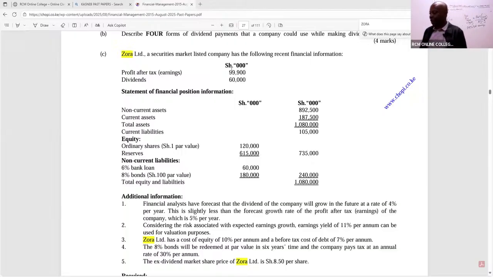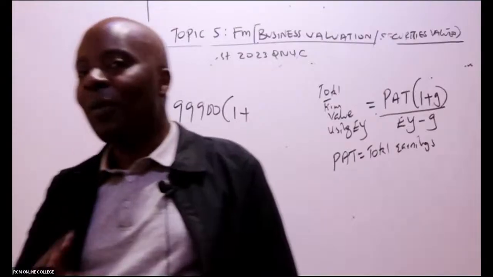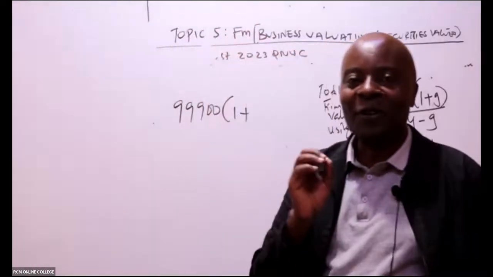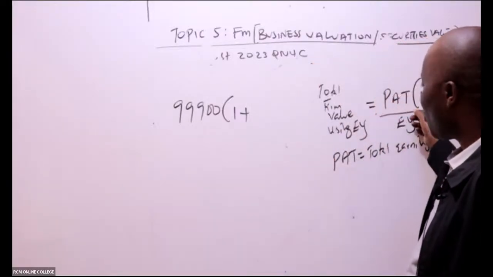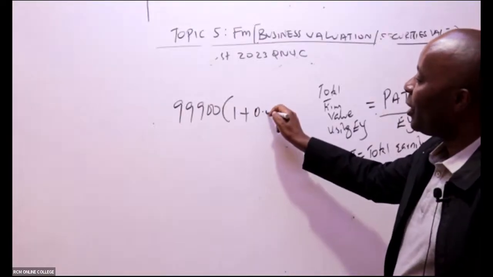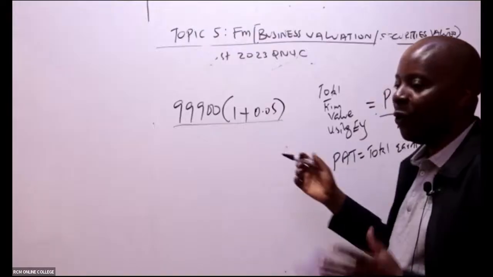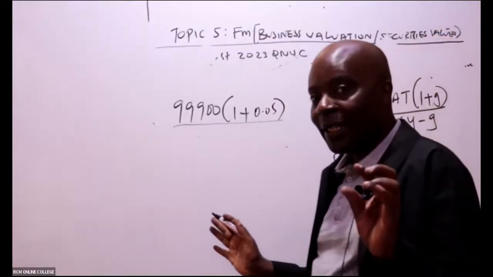If you read number 1 here, financial analysts forecast that the dividends of the company will grow in the future at a rate of 4%, that is dividends. This is likely less than the forecast growth rate of the profit after tax earnings of the company, which is 5%. So you can see profit after tax is growing at 5%. Whenever we mark these papers, we normally see students making slight mistakes. Students are very bright, but at times they make very slight mistakes. These are profits, so this can only be the growth rate of profits, which is 0.05, all over EY. Please write it somewhere there. It stands for earnings yield.